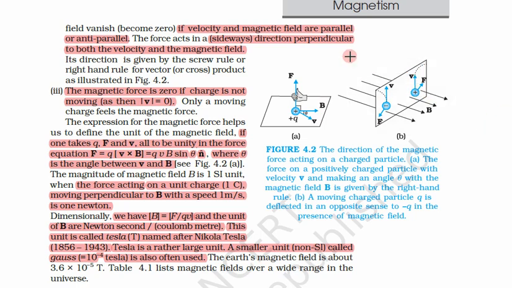And one important feature you can see here is that the force on the positive particle is on this side and the force on the negative particle is on the other side. So as we have discussed, if positive q is changed to negative q, the direction of the force will be reversed. This is on this side, here it is on just the opposite side.